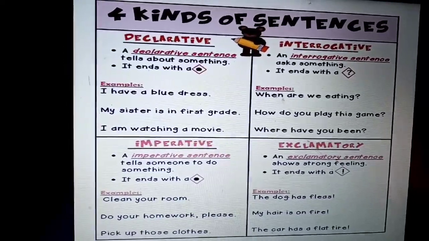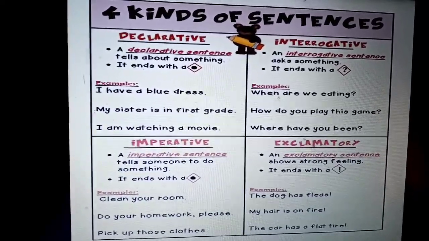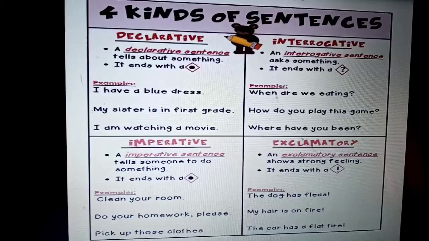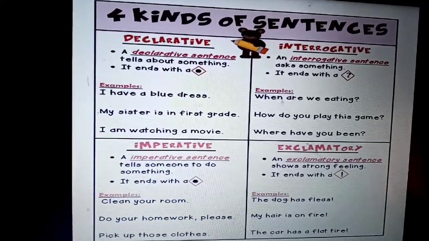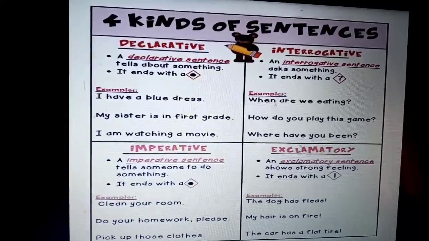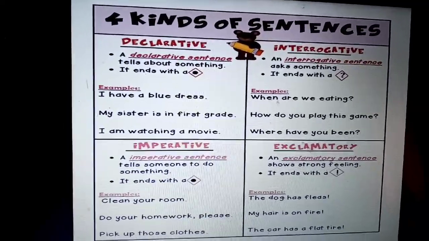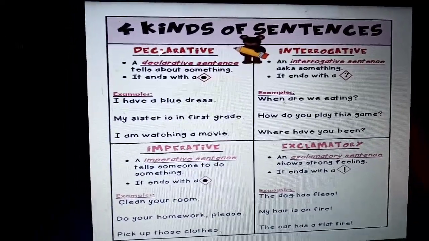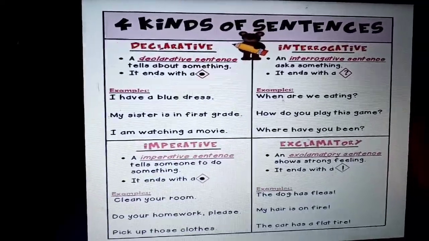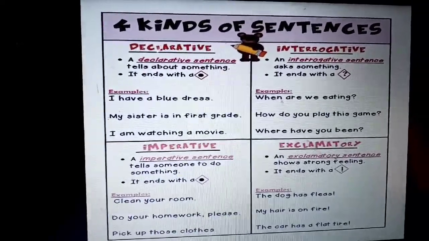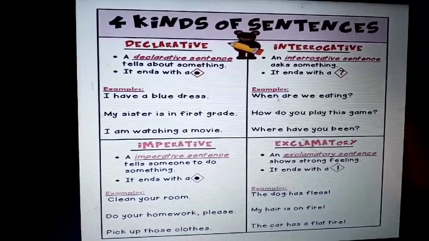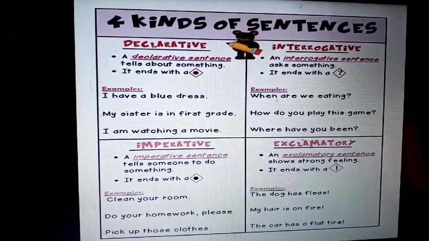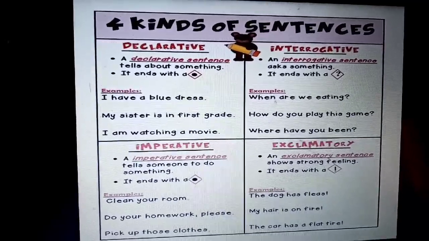Clean your room, which may be a command. So it is told to someone, which is an imperative sentence. Do your homework, please. So it's a request where you have the word please. Pick up those clothes, which is also a command. And in this manner, we have seen 2 kinds of sentences.